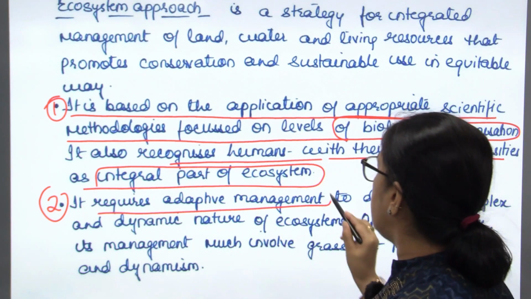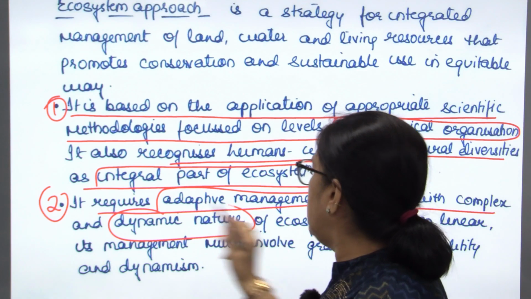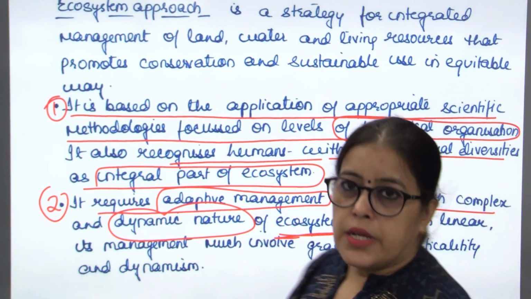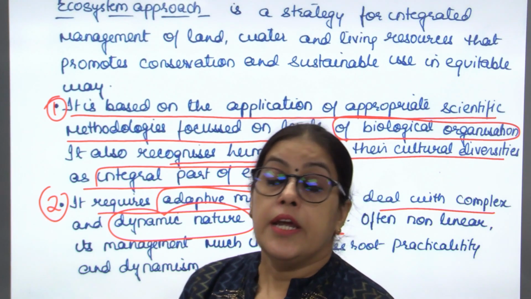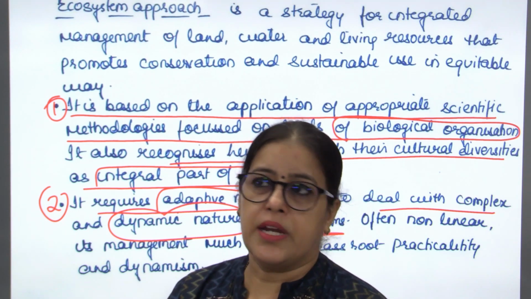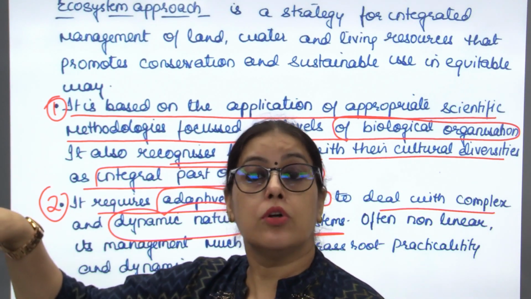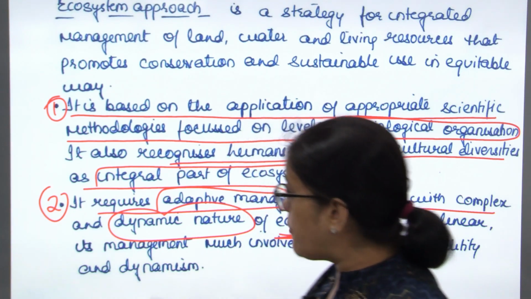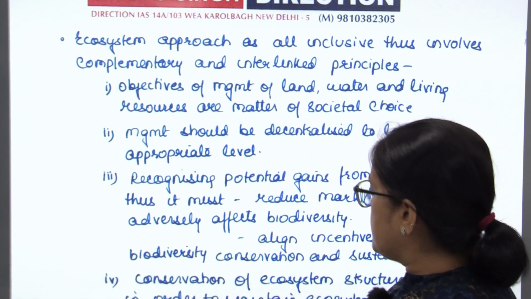It requires adaptive management to deal with complex and dynamic nature of ecosystem. Ecosystems are not just complex from one location to the other. It is immensely dynamic. It doesn't go with the static reference. तो आप ये create करें in place of getting onto the environmental principles. आप उससे relate कर सकते हो, but your focus cannot be that. We have taken up the pointers.